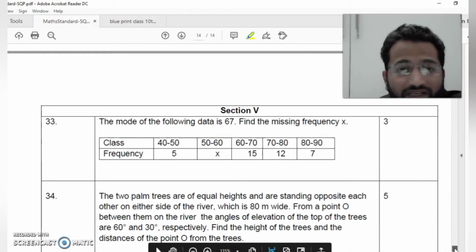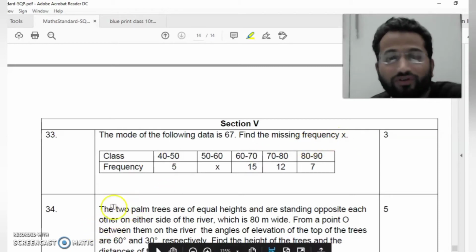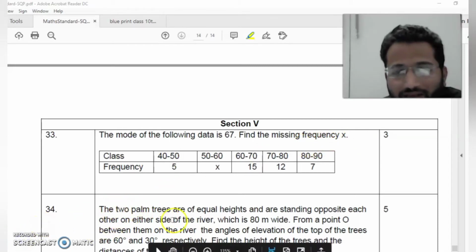Okay, so see here, this is the question related to mode. So you have to solve a minimum of 5 questions where the missing frequency is asked. Clear? So please go through the blueprint very wisely and share this video. So let's see the blueprint. I am requesting you to please note down the complete blueprint.